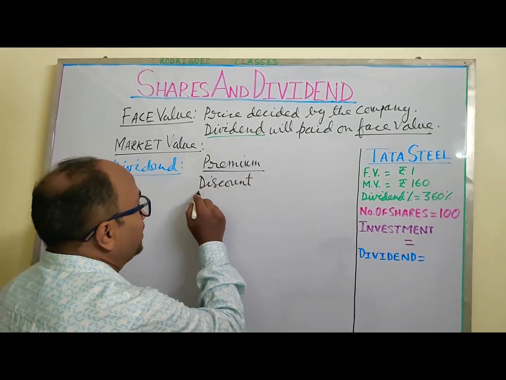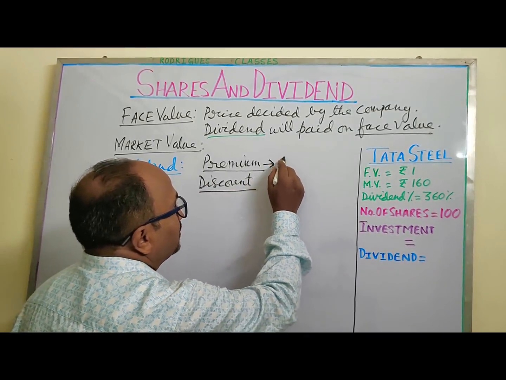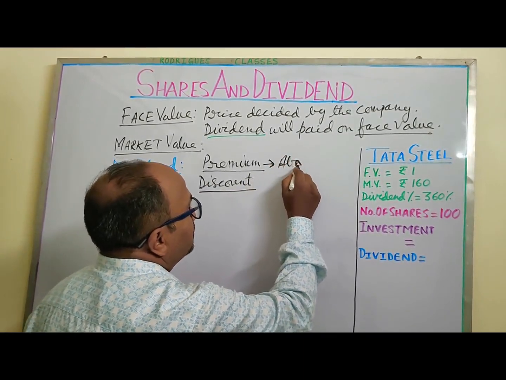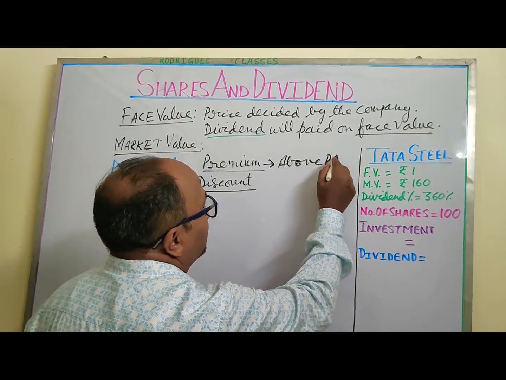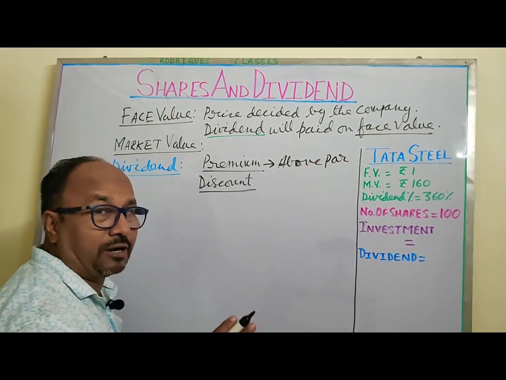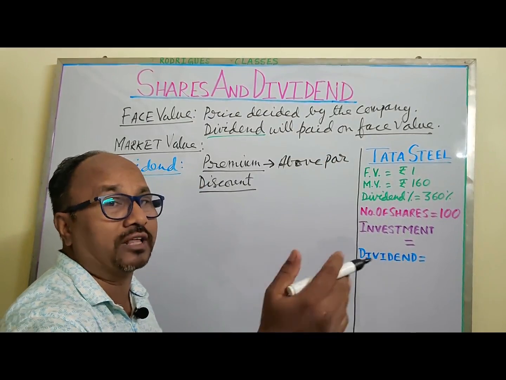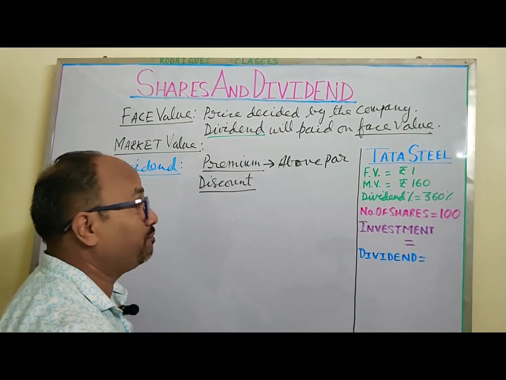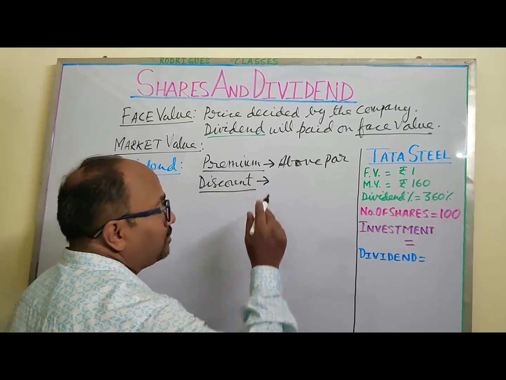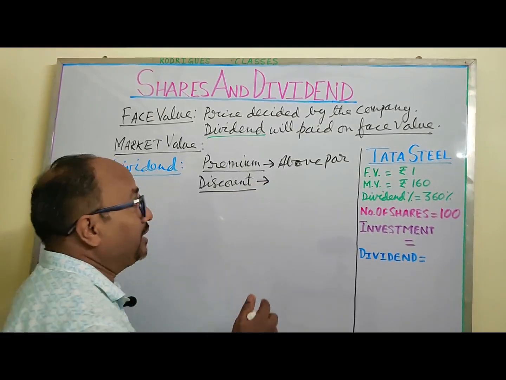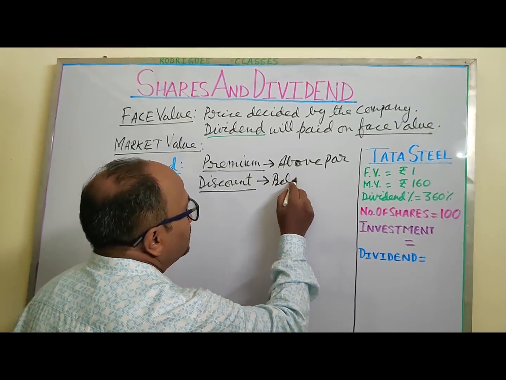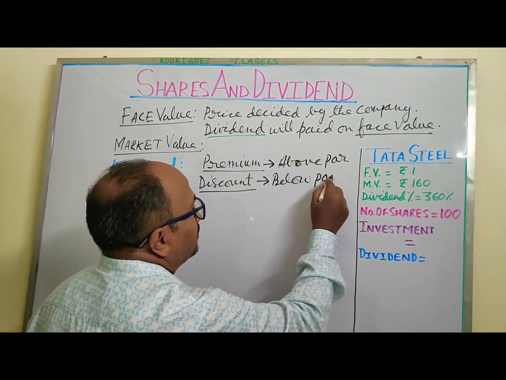If it is at a premium, then it is called above par. At par is face value, so more than that is given the name above par. And when it is a discount, it is sold at a lesser price, so it is called below par.